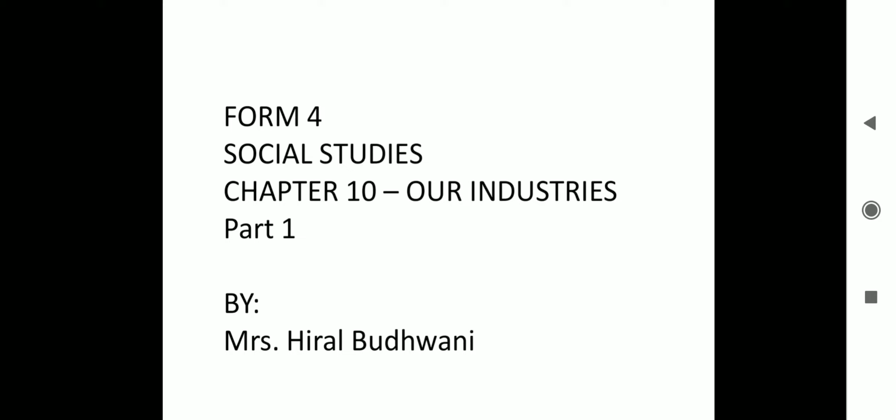In the previous week, we had studied chapter number 9, agriculture and minerals, wherein you studied types of crops, cropping seasons, food crops, cash crops, and in which states they are grown. We also studied the tree plantations, tea, coffee, and spices. Now, coming to chapter number 10, industries. We are on page number 65 of your textbook.